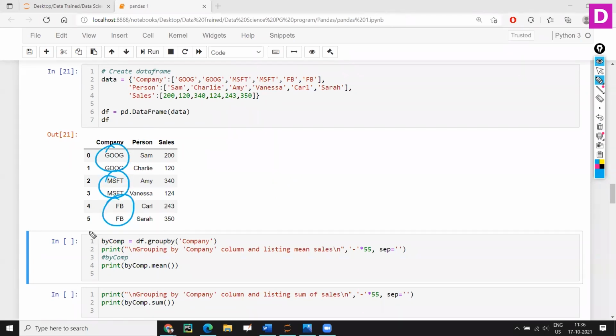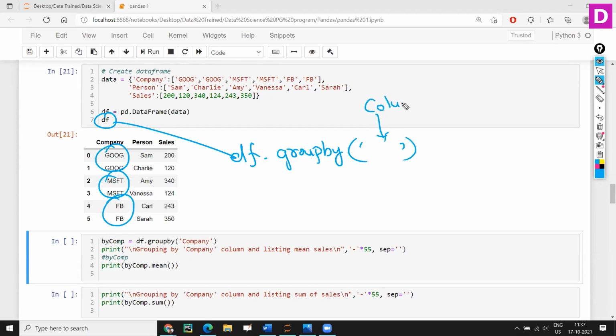In order to group them, how am I going to write the code? DataFrame dot groupby is the method with which we will be able to group the companies. Similar companies will be grouped together. In groupby I have to give the column name. What is the column name? Company. I want to group based on the data we have, the companies here. I'll keep it in one variable, by_comp. You can give any name.